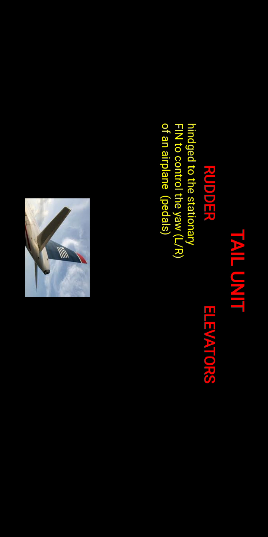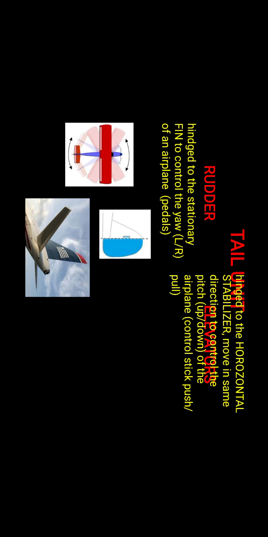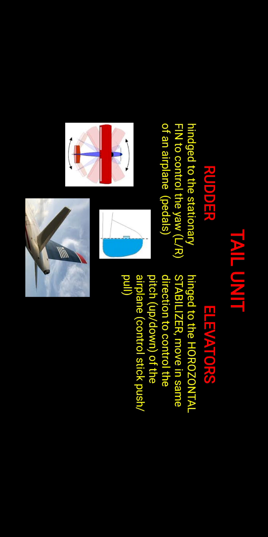And the tail unit. This tail unit consists of the rudder and elevators. The rudder is hinged to the stationary fin to control the yaw, left or right, of an aeroplane with the pedals. It is also used to change the aircraft in a particular direction. The hinged horizontal stabilizer moves in the same direction to control the pitch, up and down, of the aeroplane. Control stick push and pull, like this.